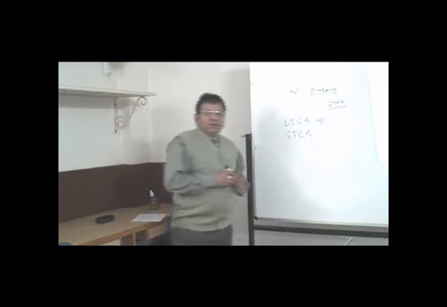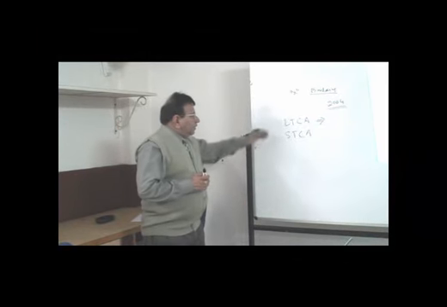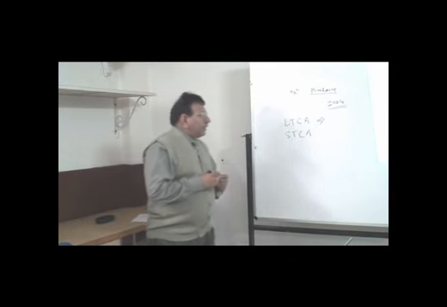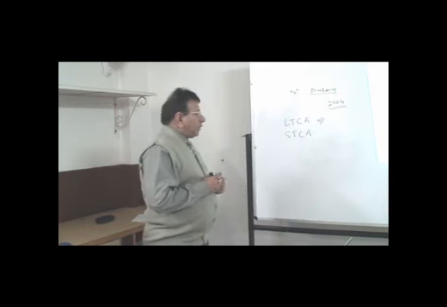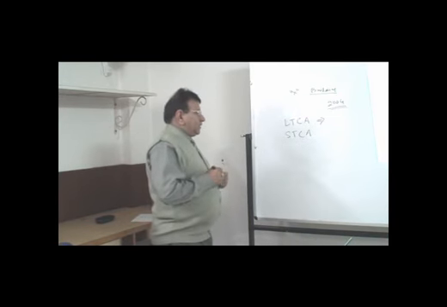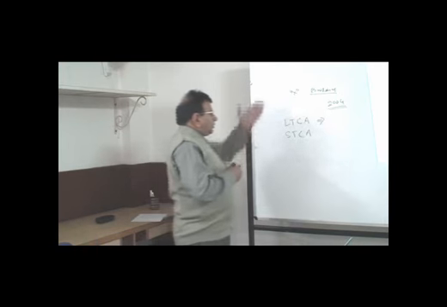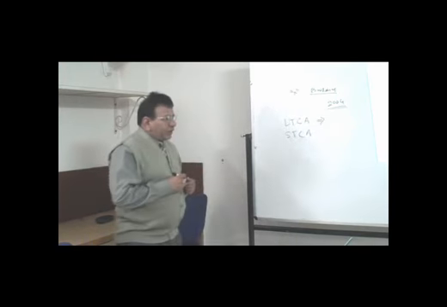So the period of holding by the previous owner shall also be counted. So these three things are very, very important.